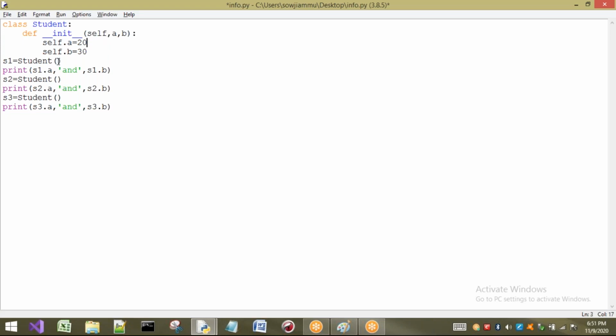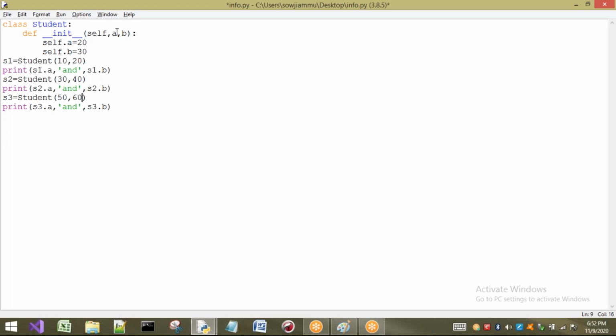So now whenever an object is created, compulsorily, what are the values that S1 wants? 10 and 20, for example. Next, for S2, 30 comma 40. Next, for S3, 50 comma 60. Now observe, whenever S1 is created, while creating, it will go to this constructor. How many parameters is it having? 2 parameters.